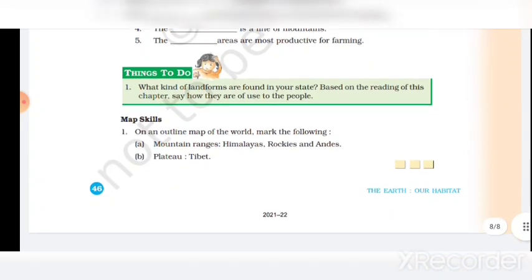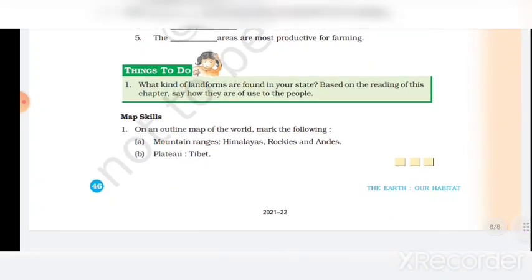Things to do. What kinds of landforms are found in your state? Based on the reading of this chapter, say how they are of use to the people. Map skill. On an outline map of the world, mark the following: mountain ranges, Himalayas, Rockies and Andes; plateaus, Tibet. Thank you.